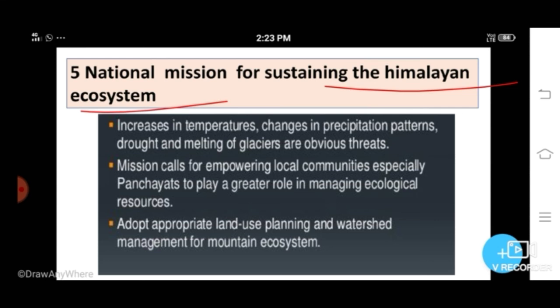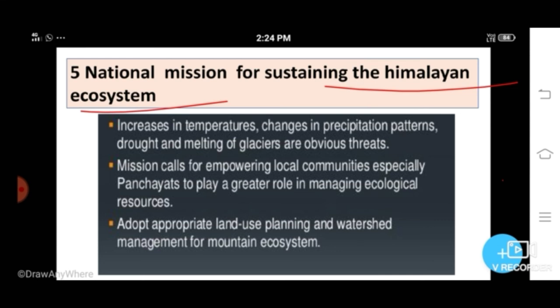This mission covers 12 Himalayan states: Jammu and Kashmir, Himachal Pradesh, Uttaranchal, Sikkim, Arunachal Pradesh, Nagaland, Manipur, Mizoram, Tripura, Meghalaya, Assam, and West Bengal. So this mission is to assess the health status of the Himalayan ecosystem.